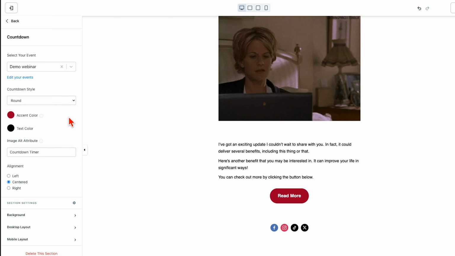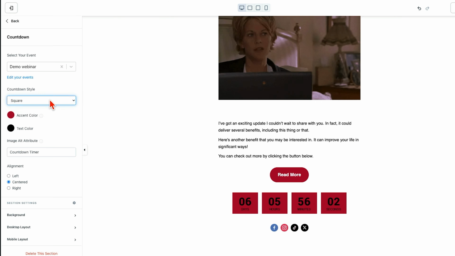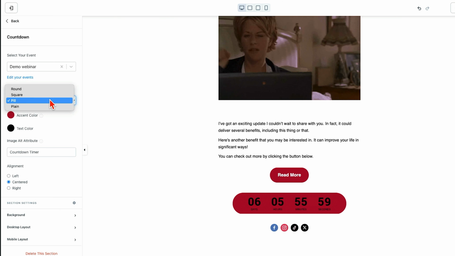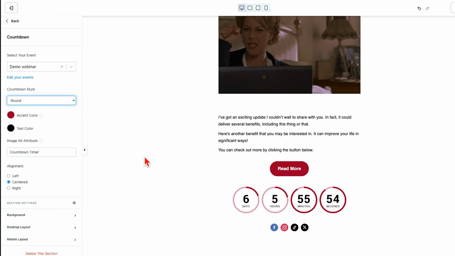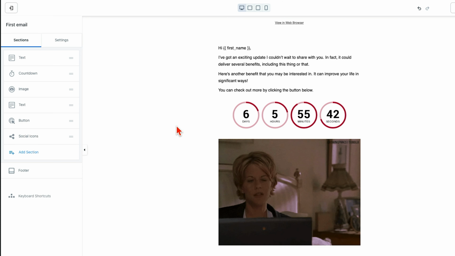And I can add in here then, and this will count down and it will be live within the email. I can adjust that slightly as a little bit of control over what these look like. I tend to just stick with this round one at the top here. I quite like that. And again, within the email, I could move that around to wherever I wanted. Really powerful to have this kind of countdown to create that scarcity. So this is a countdown to the webinar itself. I couldn't demonstrate this in the email video because we didn't have an event set up. So there you go. We've added this one in now.